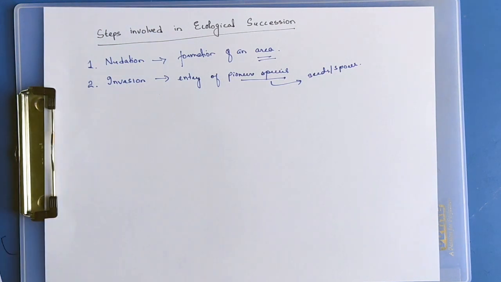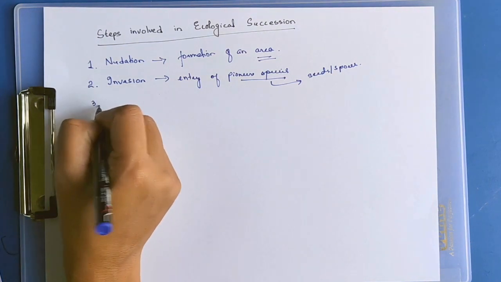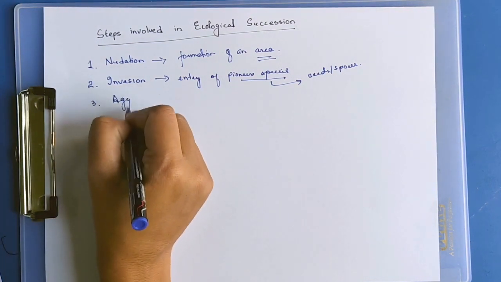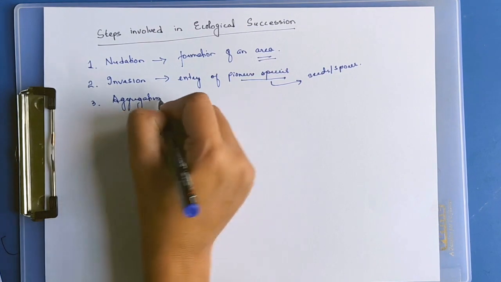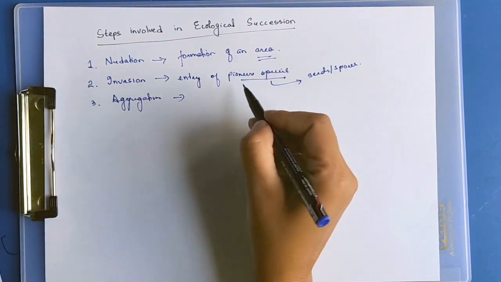So invasion is the second step of ecological succession. The third step is aggregation, where the pioneer species settle in the area.